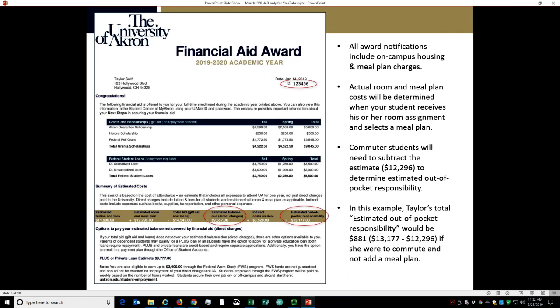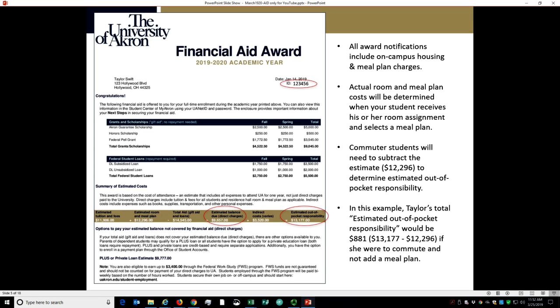For all new students, the Financial Aid Award Letter is mailed. The award letter includes gift aid that the student may receive, as well as any student loan eligibility. Please note the student's ID number at the upper right. The Summary of Estimated Costs section includes estimated direct costs, estimated balance due, and estimated out-of-pocket responsibility.